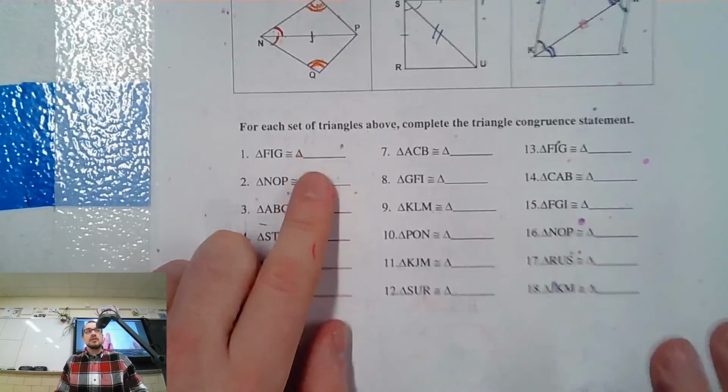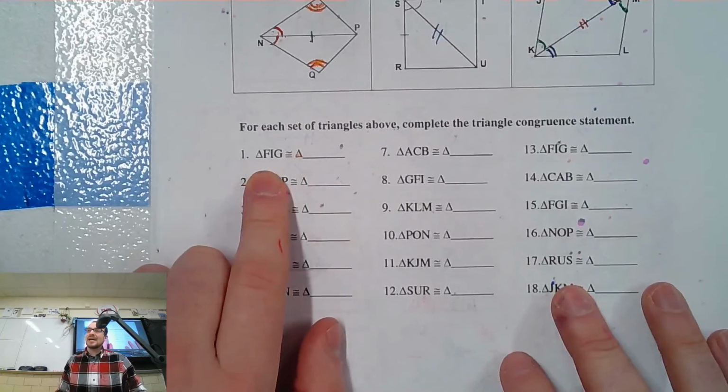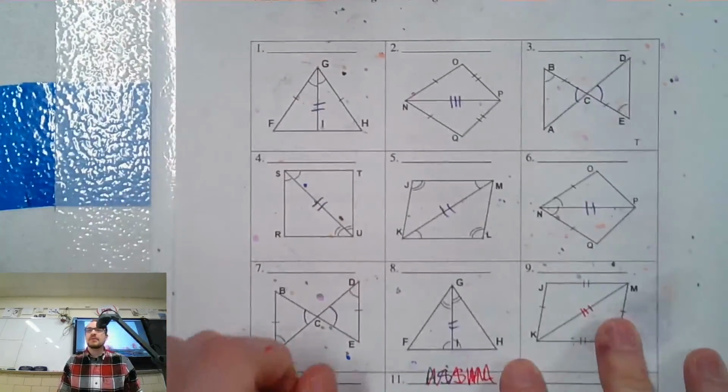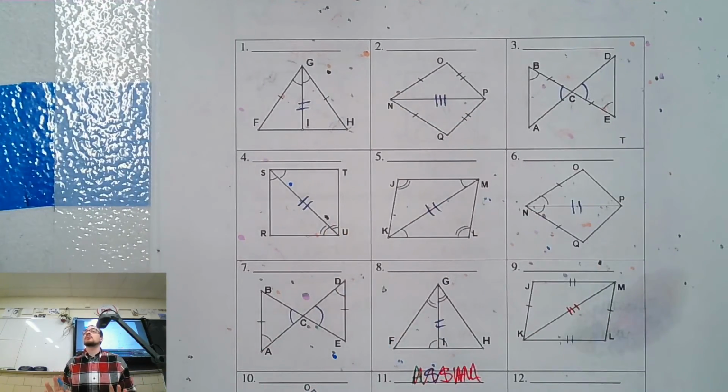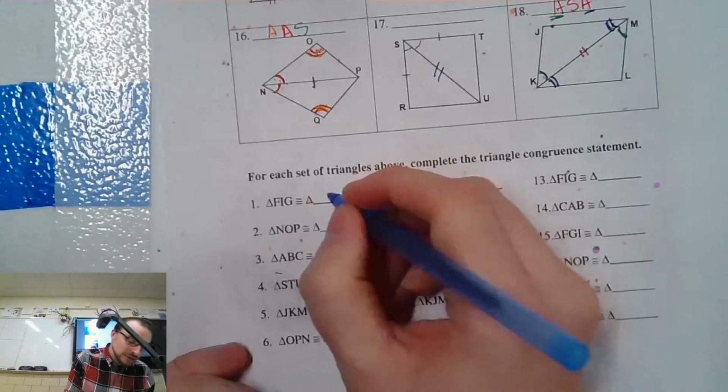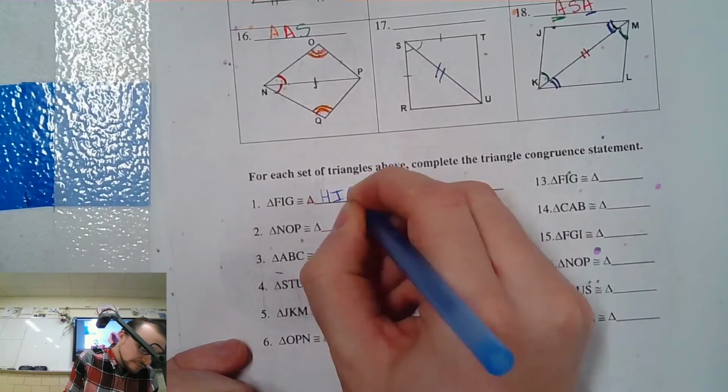Here's what it's supposed to be for number one. You're supposed to go back and look at the first question and look at FIG. If you look at FIG, it is congruent to HIG. Again, the idea is we want to match the letters up as much as possible when we write that. We know the two triangles are congruent, but the way we're going to write it is HIG in that order. You do need to be able to write that. That is important.